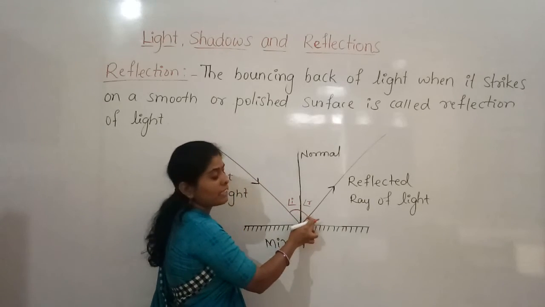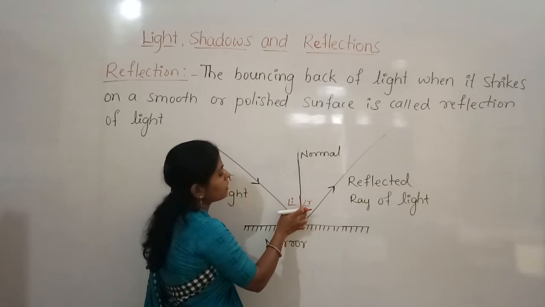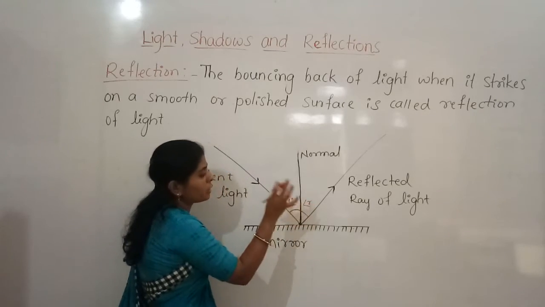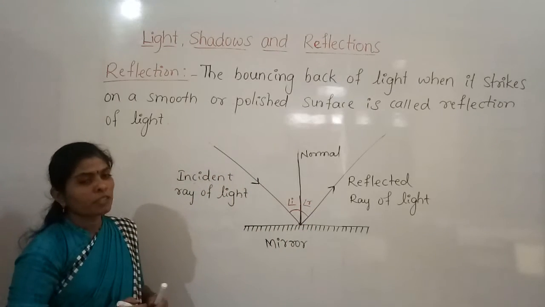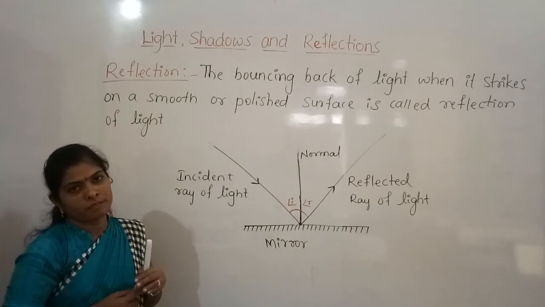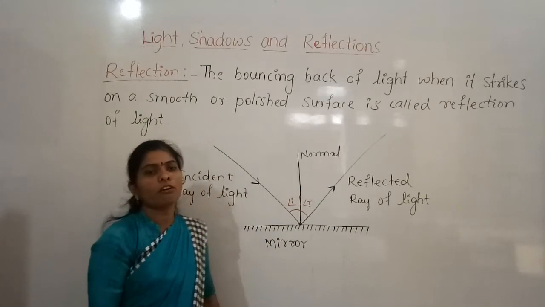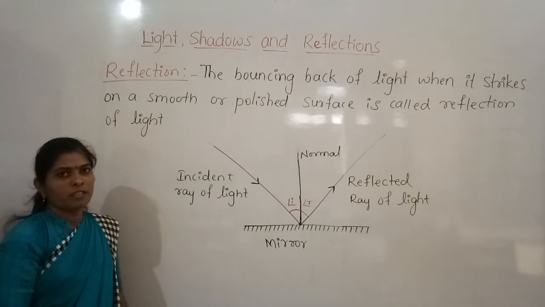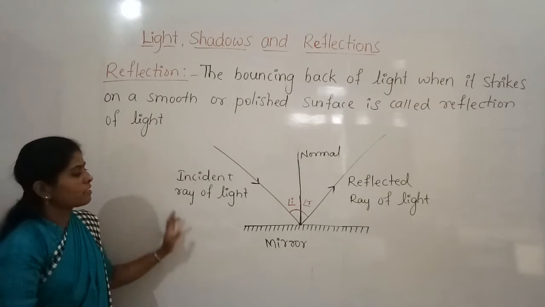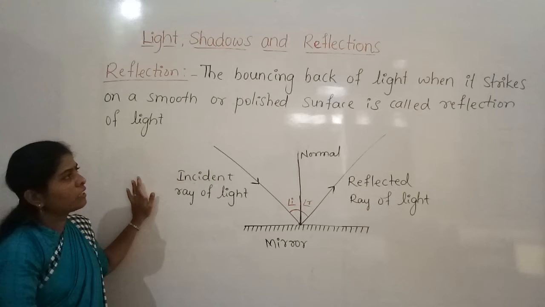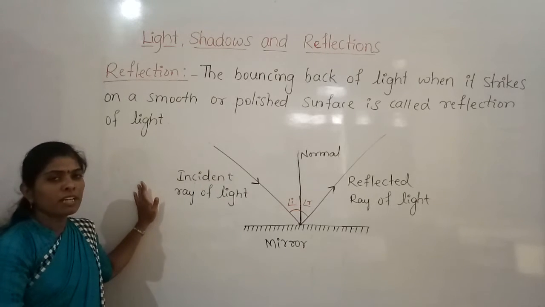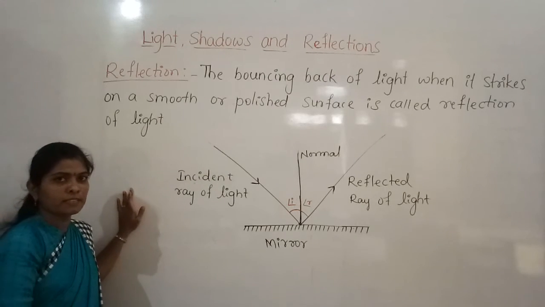The angle formed in between these two is called the angle of reflection. This is the angle of incidence and this is the angle of reflection. Got it? So this is how reflection of light takes place.